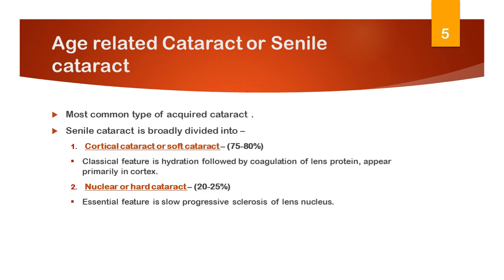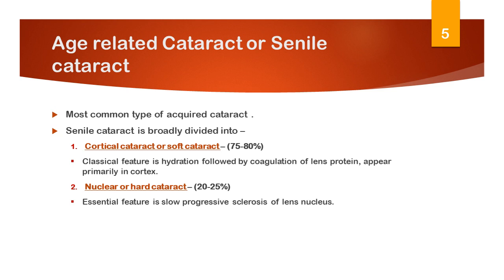Coming to the most common type of cataract, that is the age-related cataract or senile cataract. It is the most common type of acquired cataract, affecting people of either gender above 50 years of age. Usually one eye is affected earlier. Senile cataract is broadly divided into cortical or soft cataract, which is 75 to 80%, and nuclear or hard cataract, which comprises 20 to 25%.